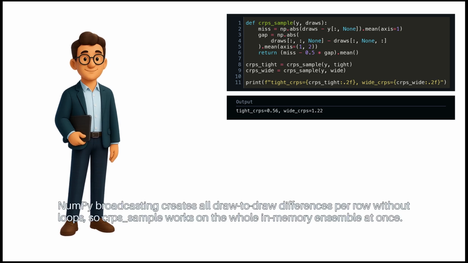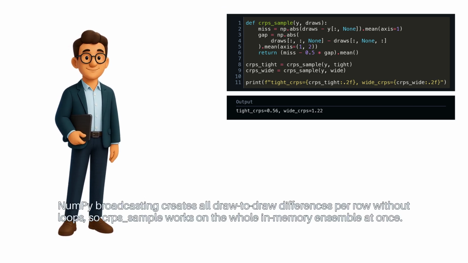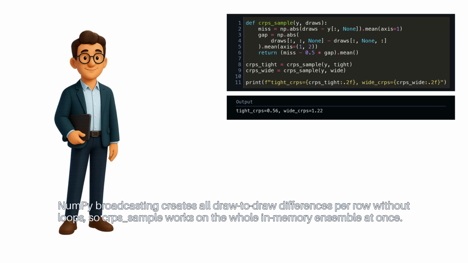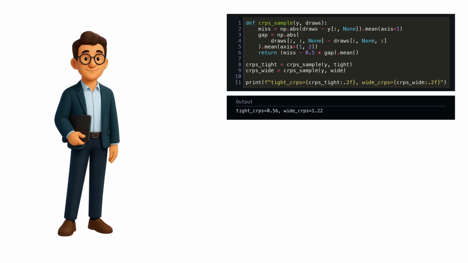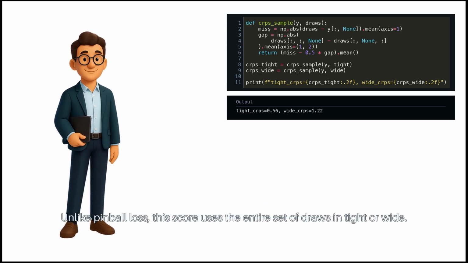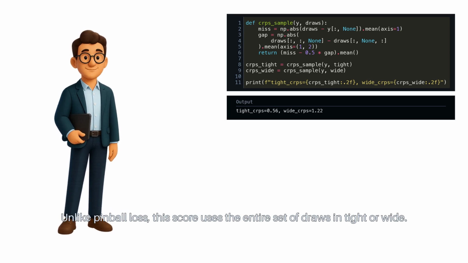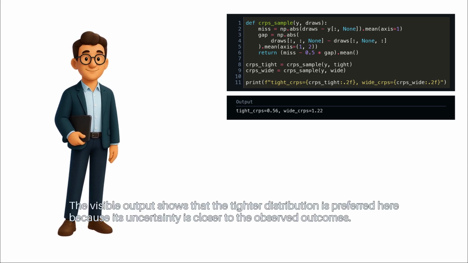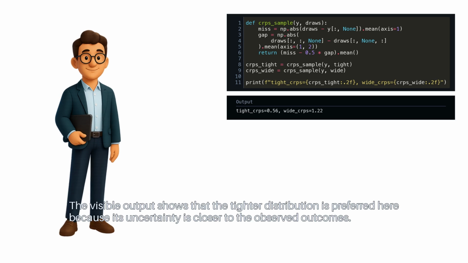NumPy broadcasting creates all draw-to-draw differences per row without loops. So CRPS sample works on the whole in-memory ensemble at once. Unlike pinball loss, this score uses the entire set of draws in tight or wide. The visible output shows that the tighter distribution is preferred here because its uncertainty is closer to the observed outcomes.